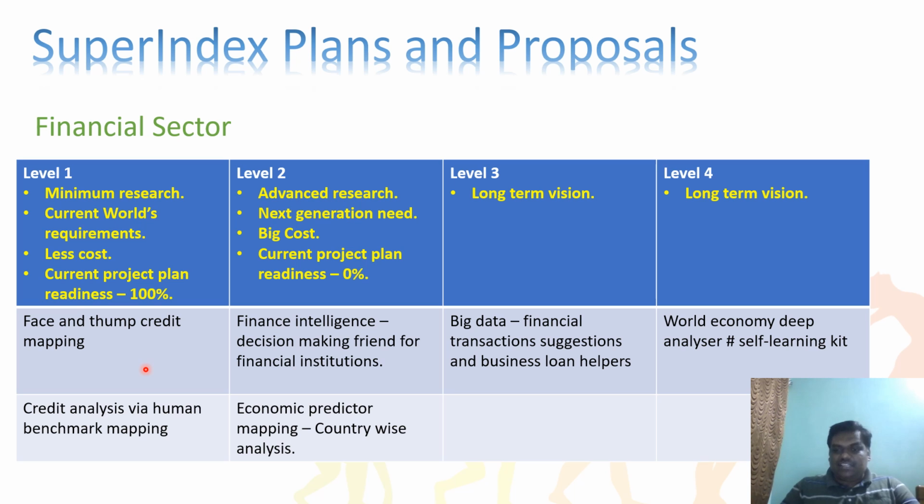Okay, the next one is called credit analysis via human benchmark mapping. This is credit analysis, as I said, the FICO score and everything, but this is human benchmark mapping. That is the difference in what we are proposing. The psychological way, the philosophical way, the social and economic way, and a lot of things will come into the picture. Then it will predict. This comes into sector-wise learning, I mean, person-wise.